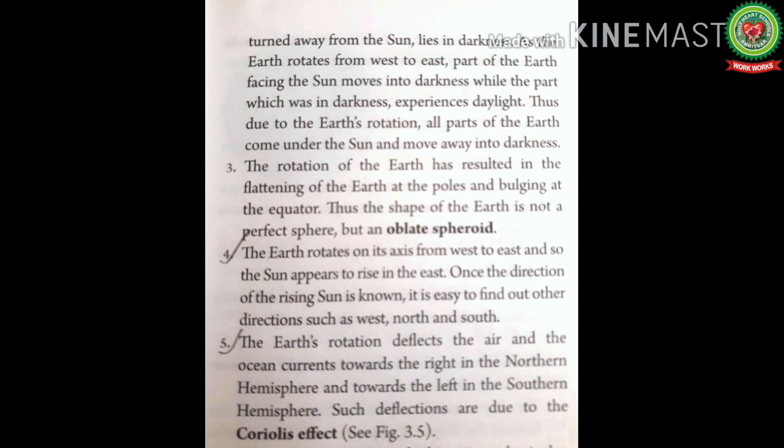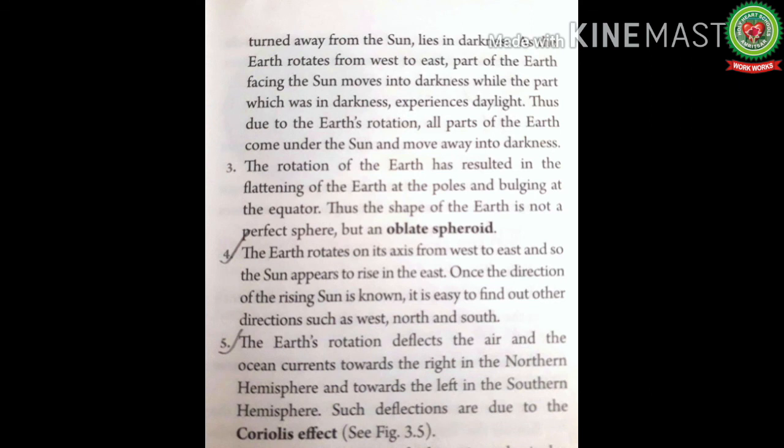The earth's rotation deflects the air and ocean currents towards the right in the northern hemisphere and towards the left in the southern hemisphere. Such deflections are due to the Coriolis effect. And this also I have explained, how the rotation of the earth helps in bending of the winds in the northern and southern hemisphere. The regular occurrence of tides twice a day is due to the rotation of the earth. The interval between two successive high tides or two successive low tides is about 12 hours and 26 minutes. We know that tides are caused because of the sun, moon and earth.